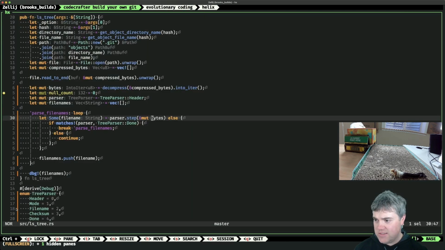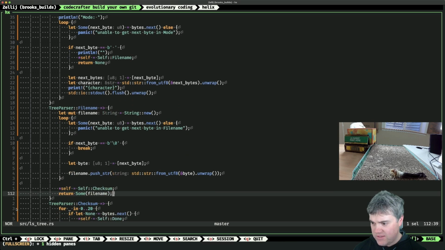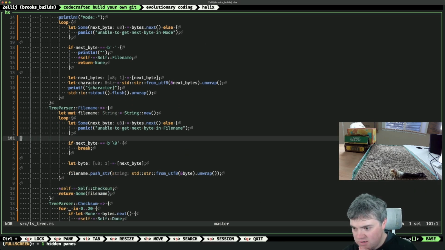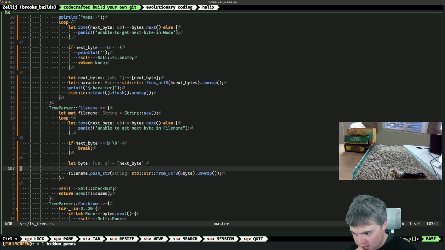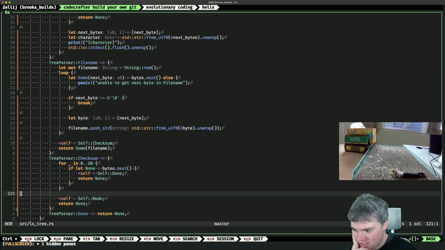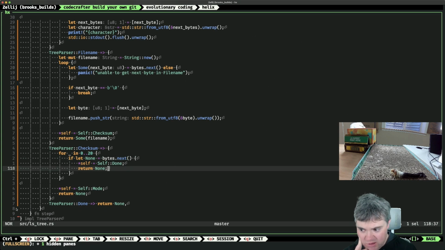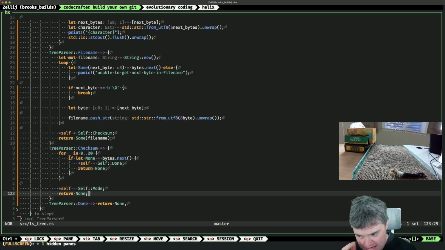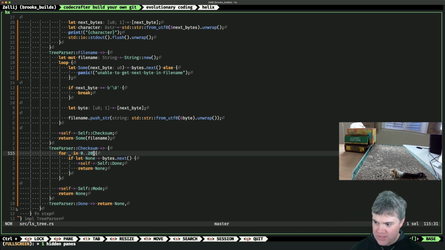So that means file name. If you're a null, we break. No, right, it's after the checksum. So we get the checksum. If let, okay, so then we go through 20 of them. And then if let bytes is none, we're done. Otherwise, we go into mode. But I wonder if there's one more byte left. I wonder if I actually want to go to 21.